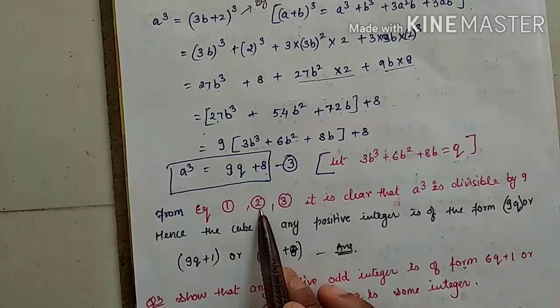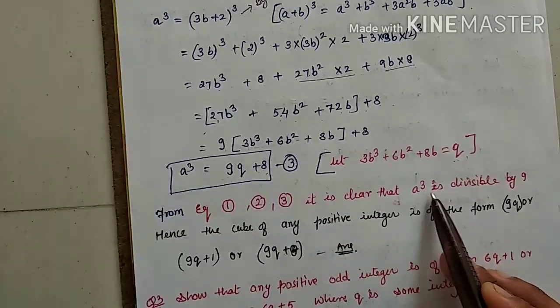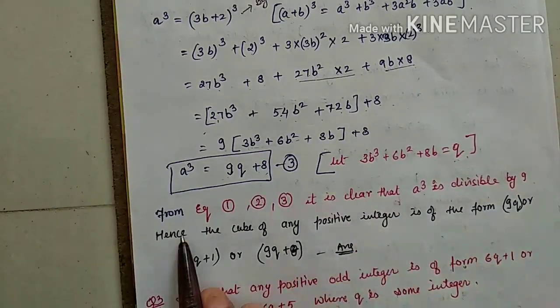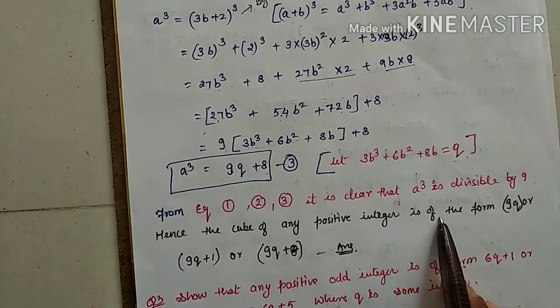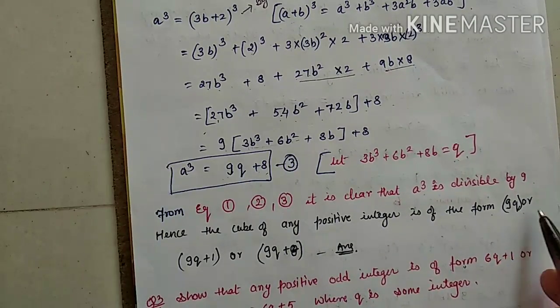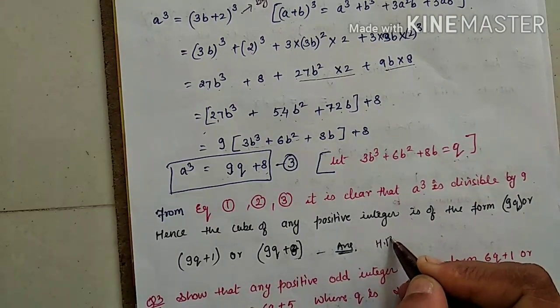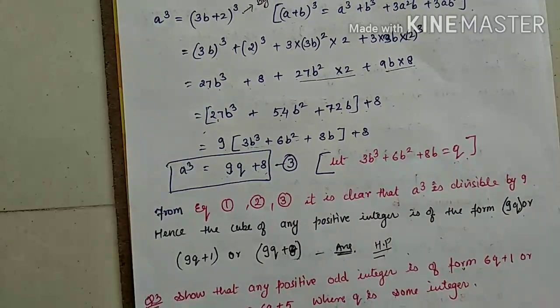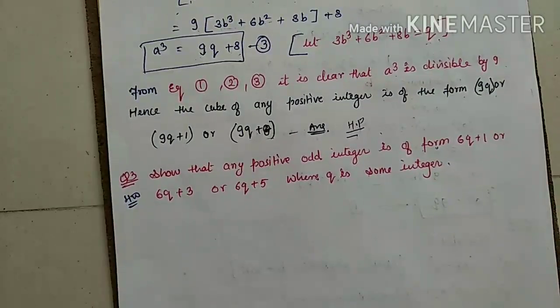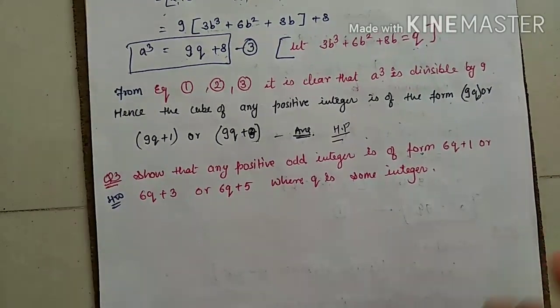From equations 1, 2 and 3, it is clear that the cube is divisible by 9. Hence, the cube of any positive integer is of the form 9q or 9q plus 1 or 9q plus 8. This is hence proved. I am giving you one question as homework because it is the same as your above two questions. But in this question, don't do the square, do it directly.